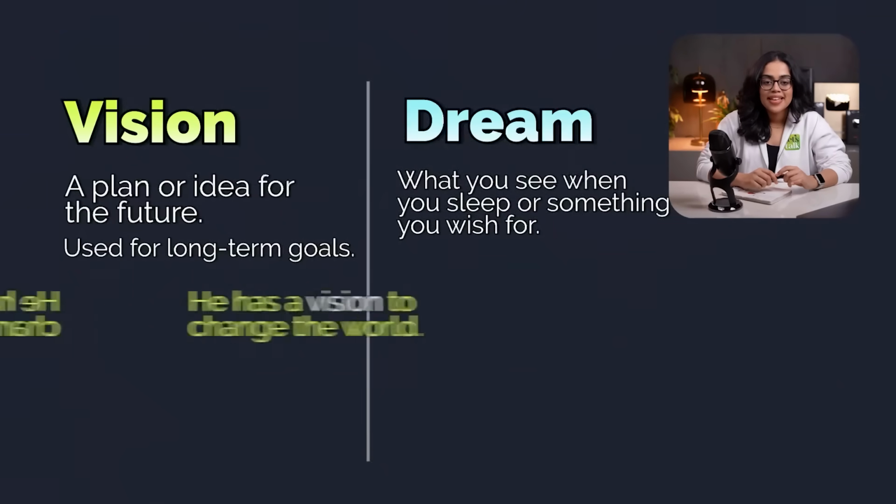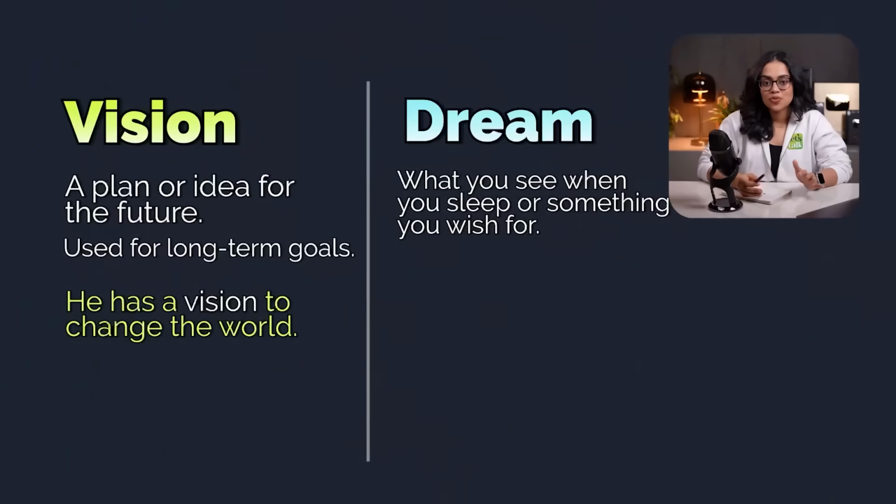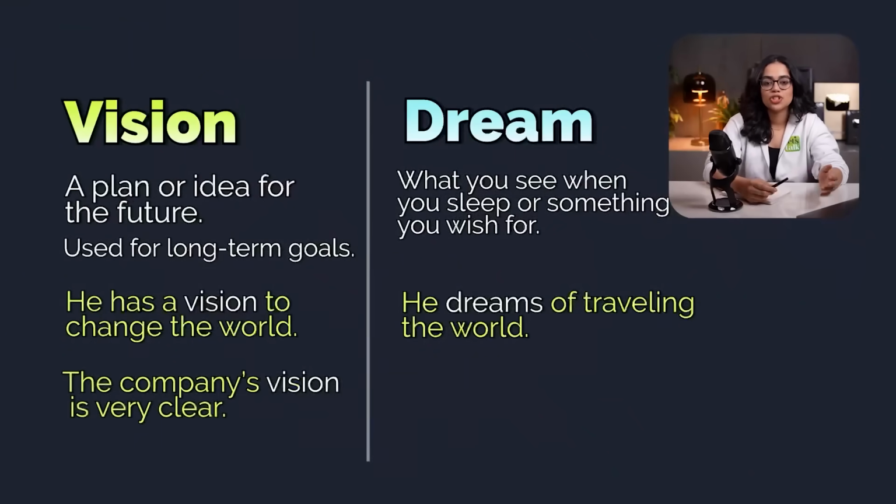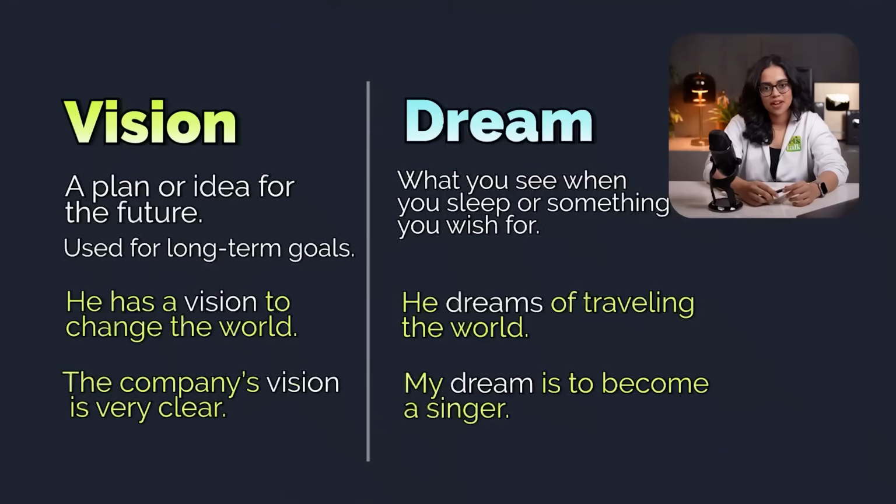Example, he has a vision to change the world. He dreams of traveling the world. The company's vision is very clear. My dream is to become a singer. I hope you got the difference between vision and dream. Why don't you try making at least one sentence with vision and dream? It'll help you remember these words better and you will not confuse them in the future.